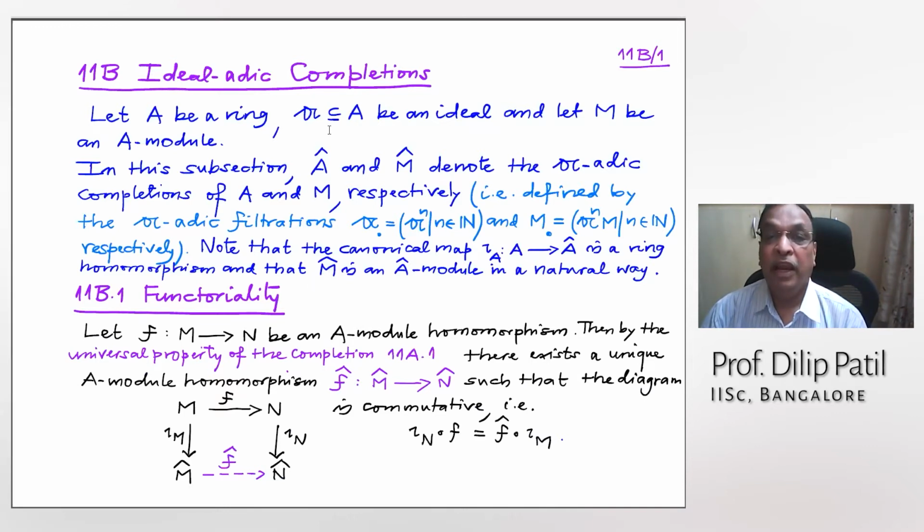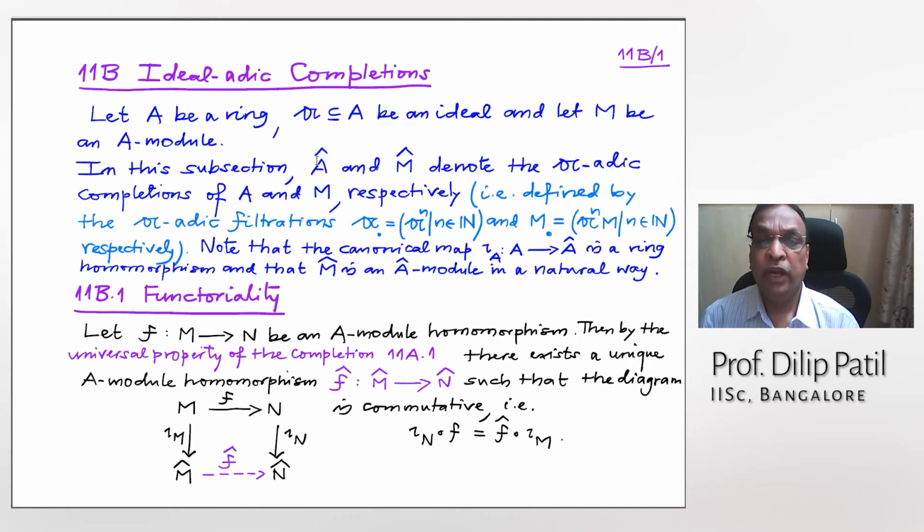So A is a ring and Gothic A is an ideal in A and M is a module. Mostly I will assume the rings are Noetherian, but sometimes I have forgotten to write that assumption, but mostly I will write it. And if anybody has any doubt any time, even in the assignments, I might have forgotten Noetherian, so assume Noetherian. That will not hinder your understanding. In fact, it will help you. So eventually we will assume it here also.